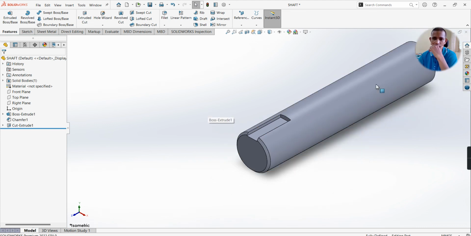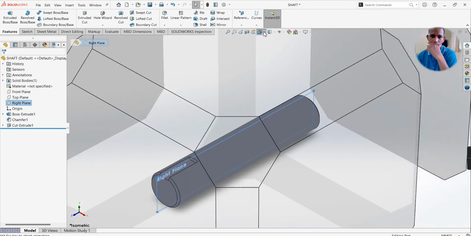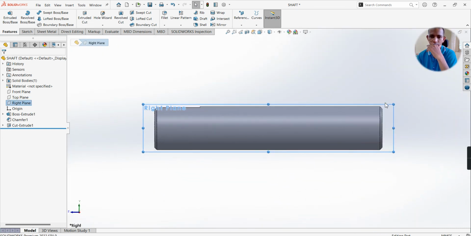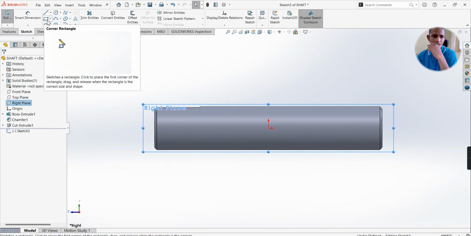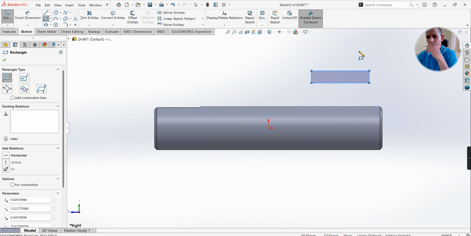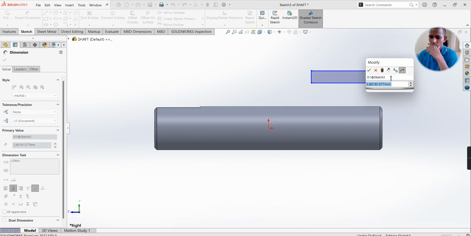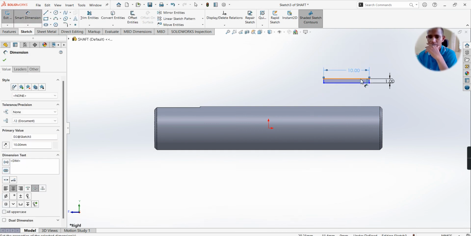Again, once more I will show on the other end, or else by using the mirror command we can create a slot there. Select right plane, go for right view, select sketch, take rectangle, draw one rectangle, make dimensions, height is 1 mm, length is 10 mm.